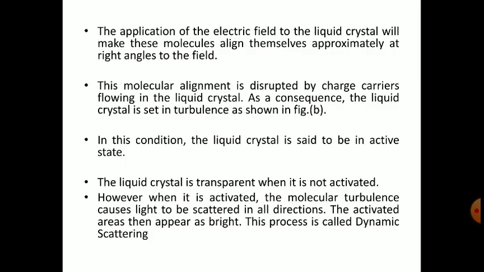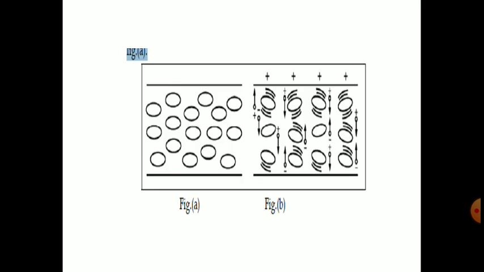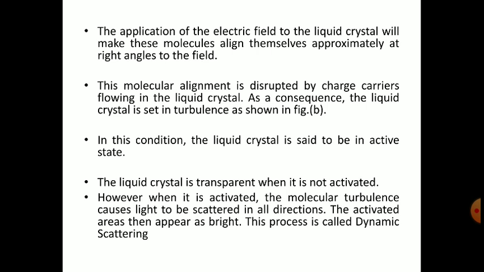The application of the electric field to the liquid crystal will make these molecules align themselves approximately at right angles to the field. This molecular alignment is disrupted by charge carriers flowing in the liquid crystal.